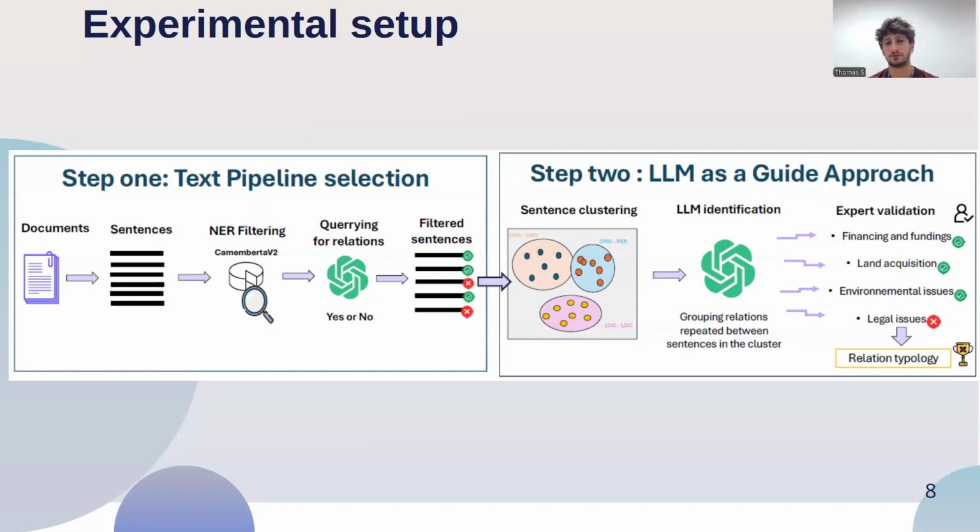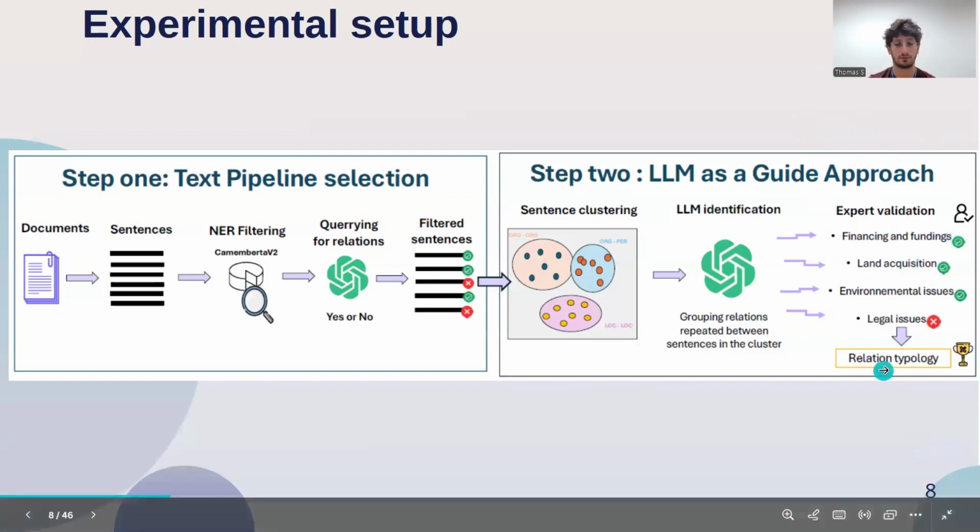of potential relations, and what we do is that we work with some domain experts. In our case, there were 3 people who work in a company specialized in selling information about administrative documents, mostly public documents. And so we analyze with them, is the relation a true positive, is it a false positive, or is it just a duplicate of something we already saw in the experiment. And at the end, you have a relation typology.